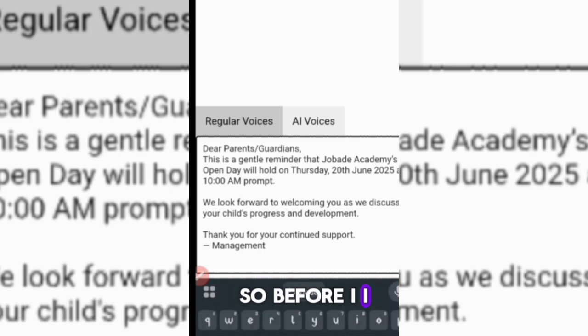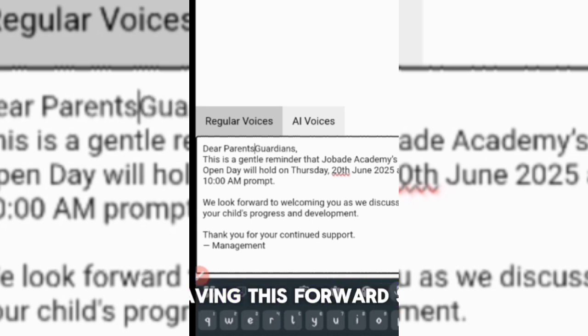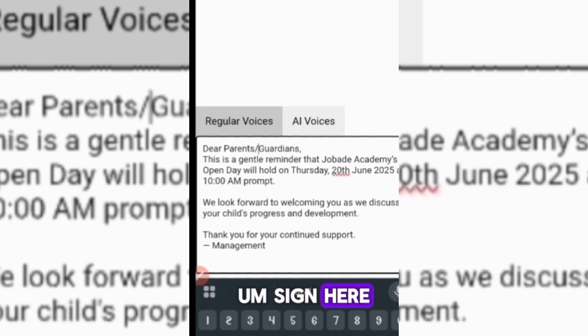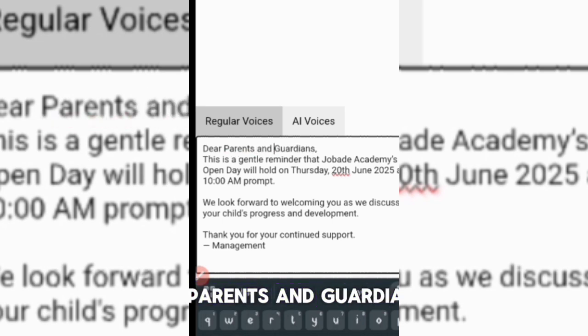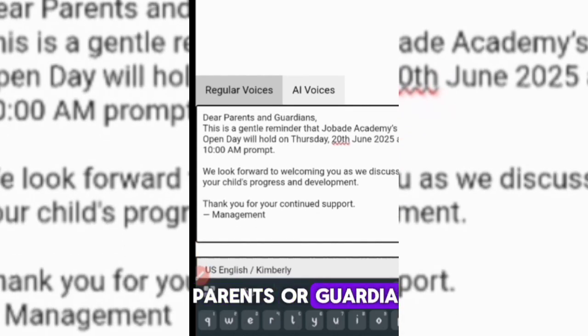Before I send it, I'll just do a little editing. Like I said earlier when we were at ChatGPT, I'm just going to be twisting this, so I will do a little twisting. I'll say dear parent and guardian. If I leave the slash sign here, it will make the AI say dear parent slash guardian. It is what I have tried, so you should not even do that. So just do dear parents and guardians. You may put dear parent or guardians. For me, I say dear parent and guardian. This is a gentle reminder. No, it's not looking like a person is actually saying it, like personalizing.